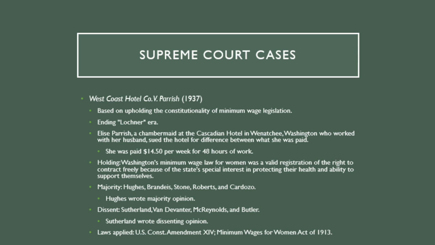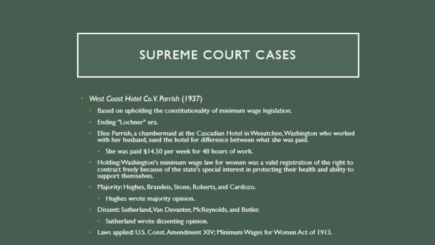This was also during the Great Depression era, and some more facts about the case: Elsie Parrish was a chambermaid working at the Cascadian Hotel in Wenatchee, Washington, with her husband. She sued the hotel for the difference between what she was paid, which was $14.50 per week of 48 hours, and the minimum wage established by the Industrial Welfare Committee and Supervisor of Women in Industry, according to Washington state law.